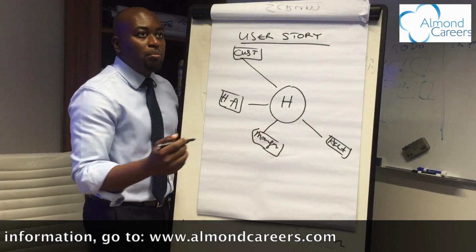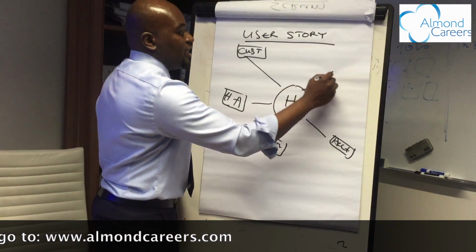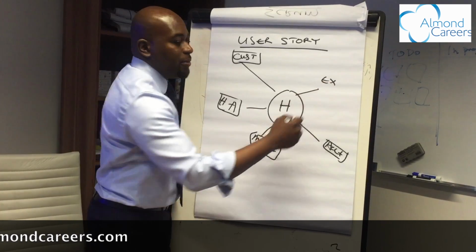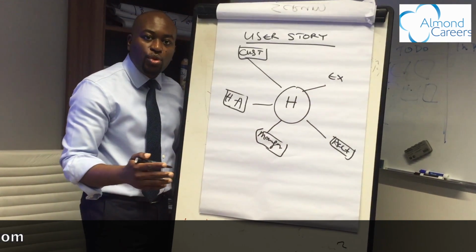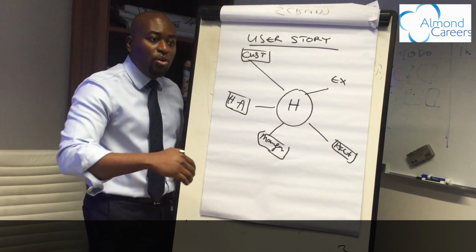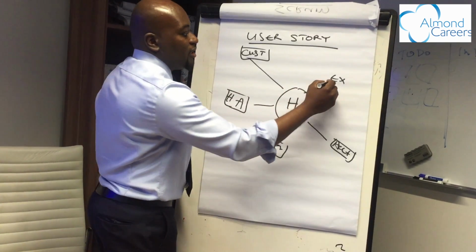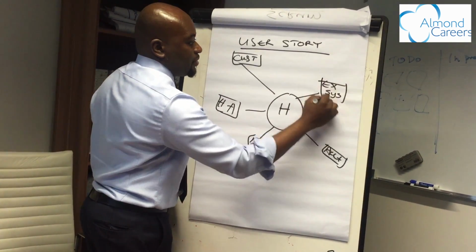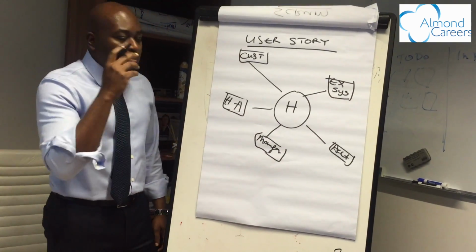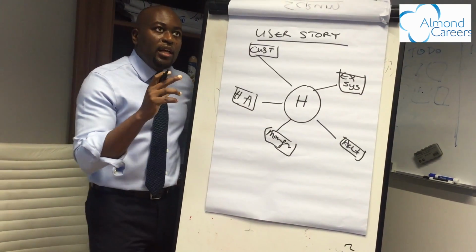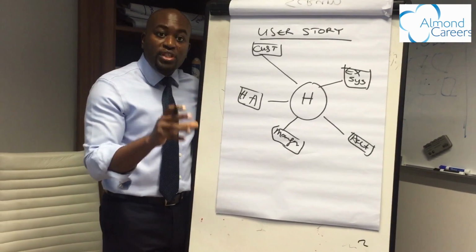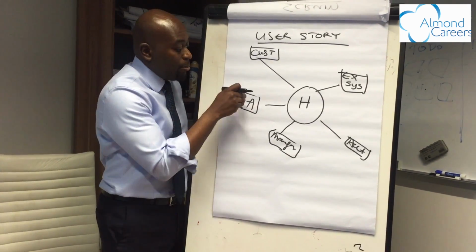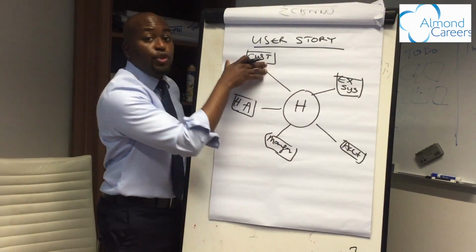Or maybe if there are other external agencies, maybe the hotel system might need to go on hotels.com or one of those hotel booking sites, so let me call them external systems. Now, in my head, I'm thinking, gathering requirements as user stories means I need to gather requirements from the point of view of these individuals.